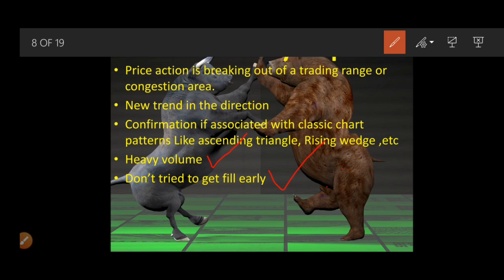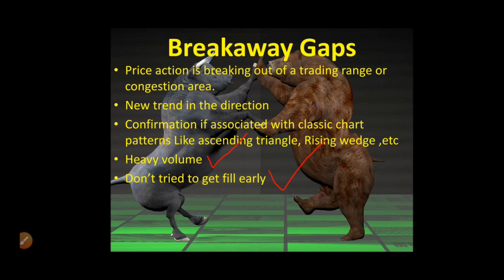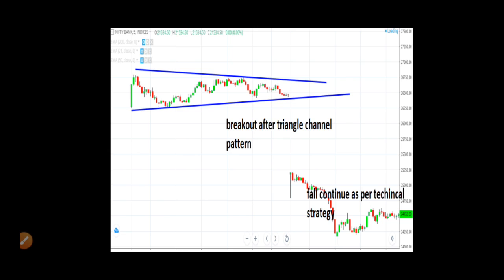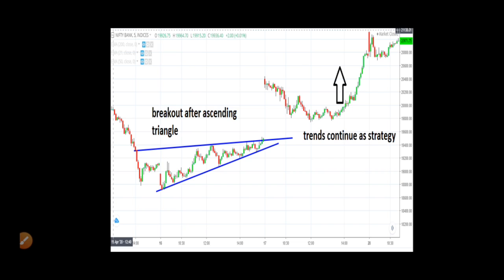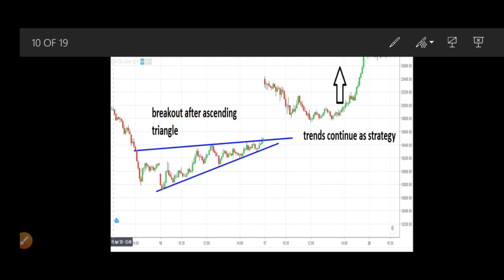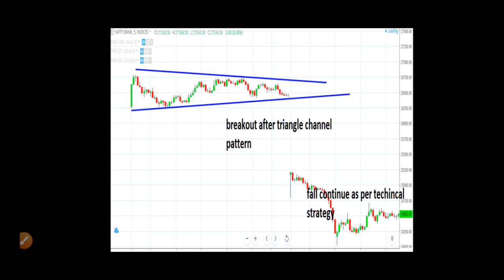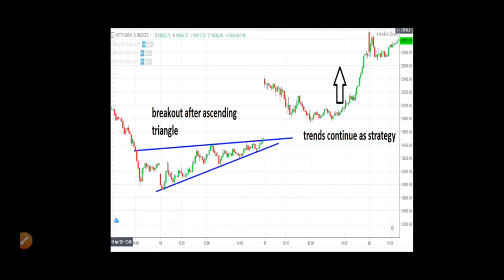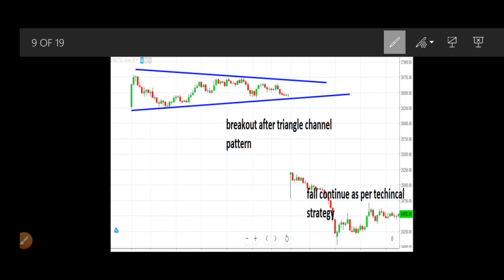Let me show some examples now. Look here, guys, this one is a good example of a breakaway gap.